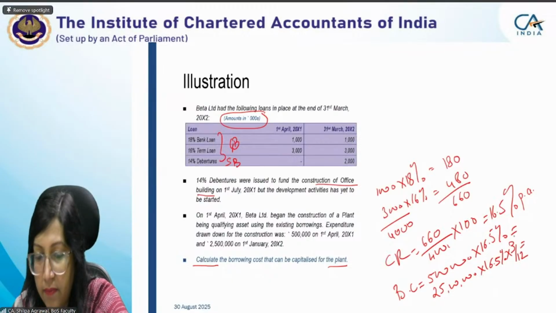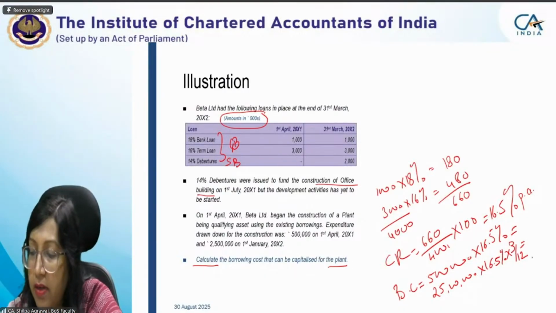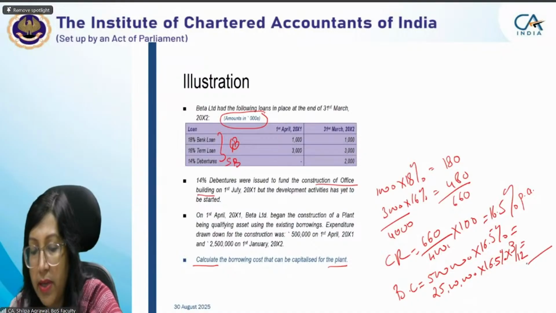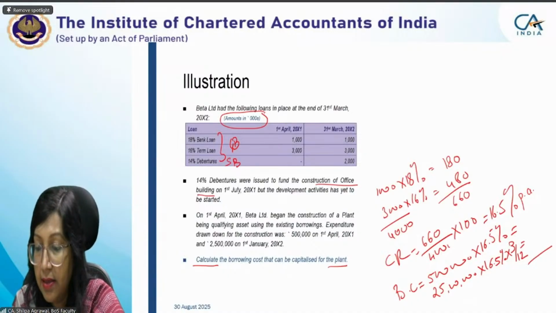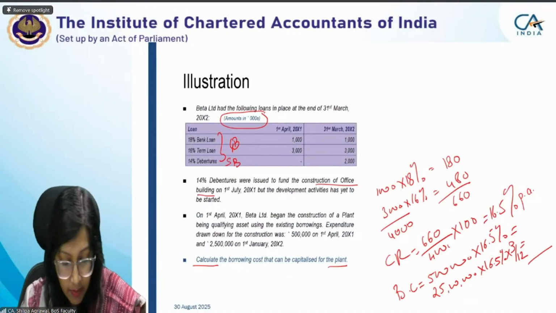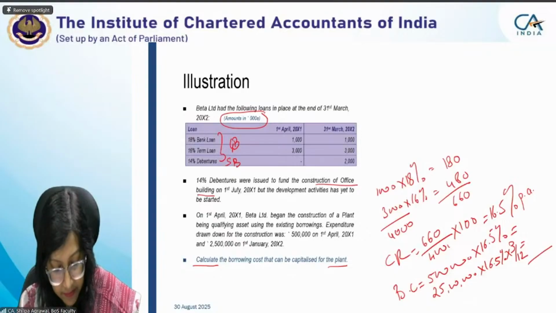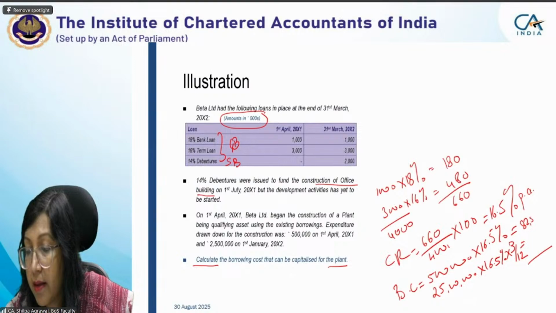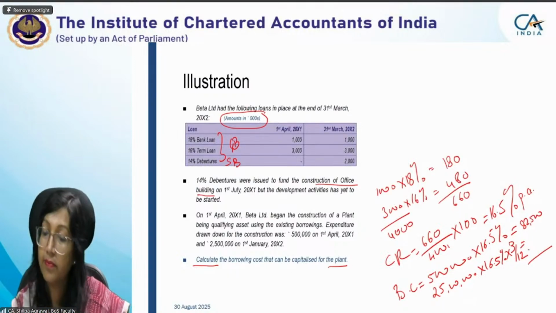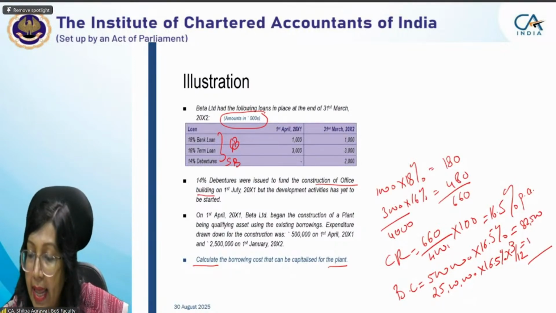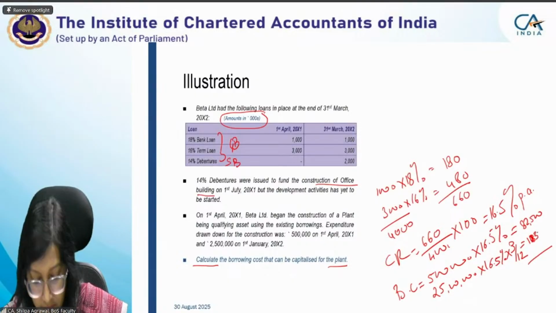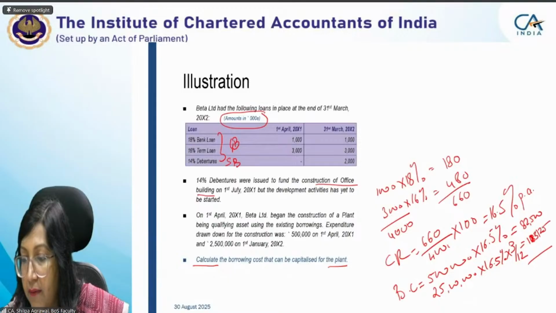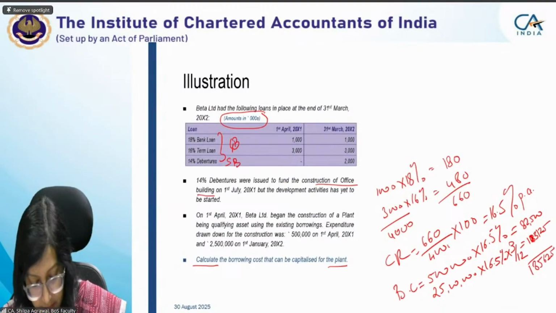Whatever the total comes to will be the total borrowing cost to be capitalized. 5 lakh at 16.5% gives 82,500. For 25 lakh for 3 months, it comes to 1,03,125. So the total comes to 1,85,625. Yes, ma'am. Correct.